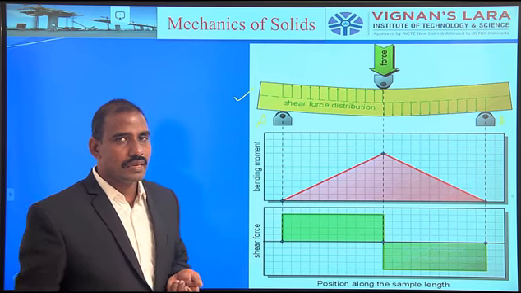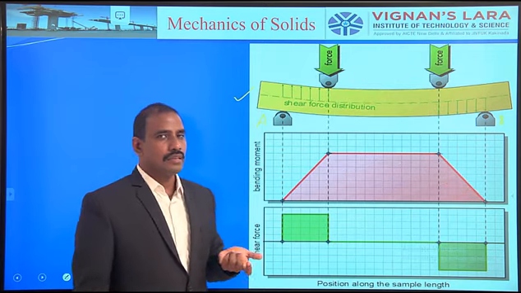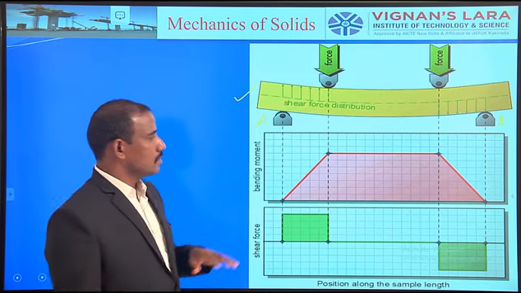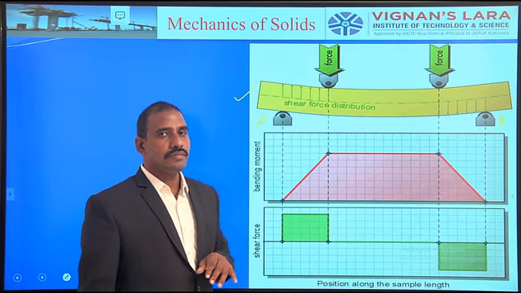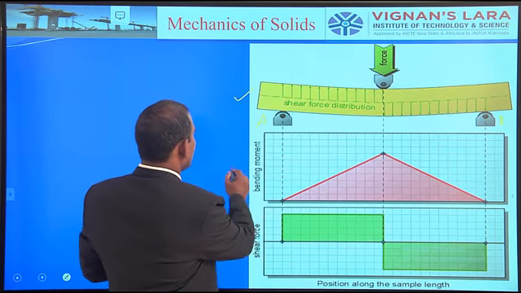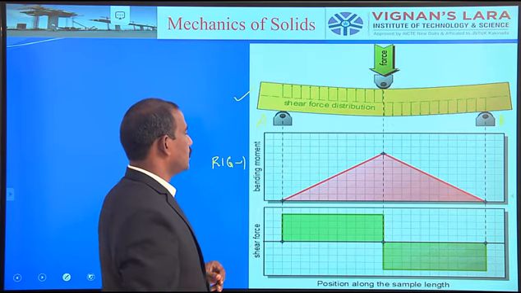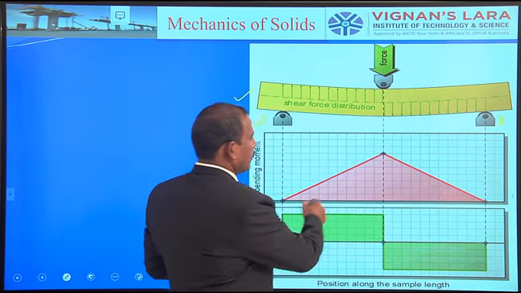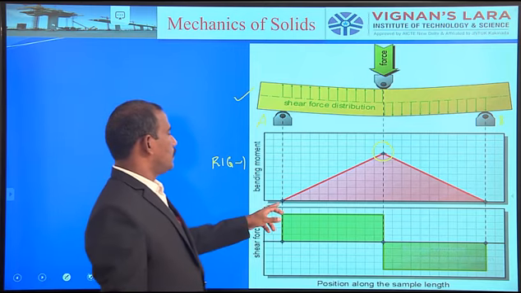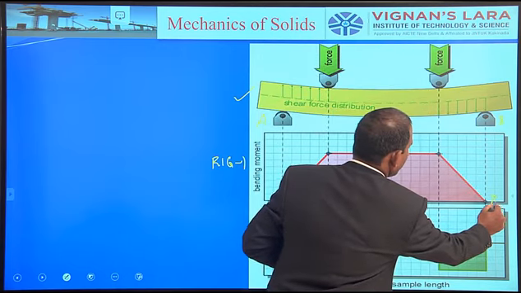We just have to calculate where the bending moment is maximum, at which section the bending moment is maximum, and whether it is within the limit or in excess. If it is in excess, you have to design with all the safety factors also. The first diagram, this is figure 1, shows the bending moment. If you observe, the bending moment is maximum at the center of the beam. The bending moment is 0 at end A, and the bending moment is 0 at end B.